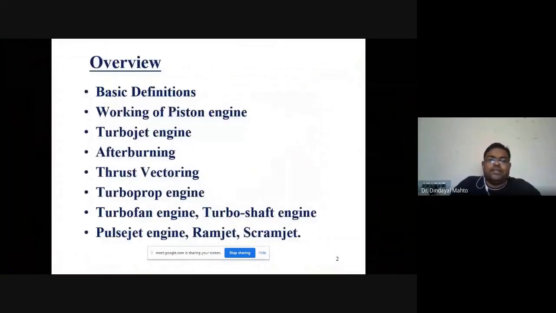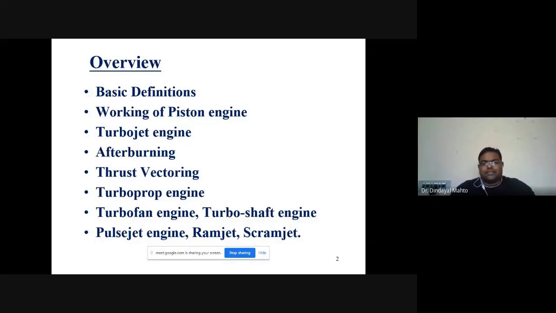Today's content is basically basic definitions. We will be seeing what a turbojet is and what the working principle is. Then we'll have a brief summary of the history of the turbojet engines, followed by the full detailed descriptions starting from the piston engine up to the modern turbojet and turbofan engines. Later on, we will see the afterburning, then thrust vectoring. Then we will see the advanced propulsion engines like turbojet, ramjet, and scramjet. These three engines we will cover only the theory portion and working principle.